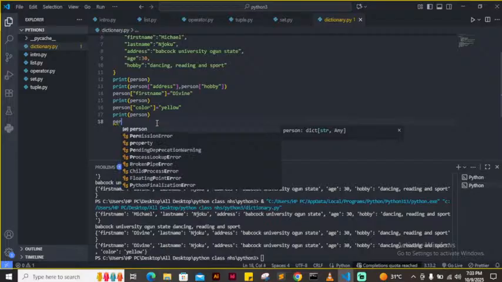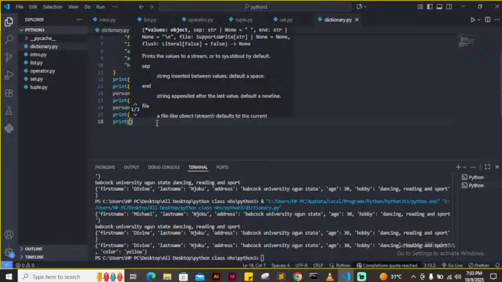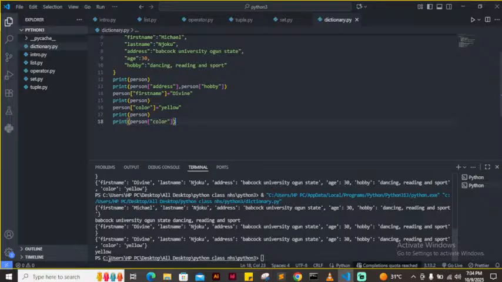All you have to do is call your dictionary name, print. Your dictionary name is person. Then I want to only print color. I will have color, executing, yeah. So that's how to add an item to your dictionary.